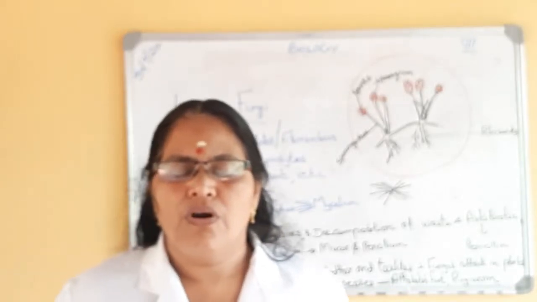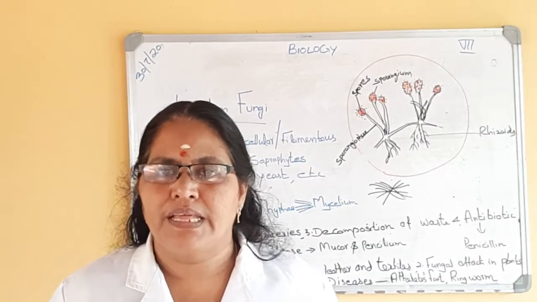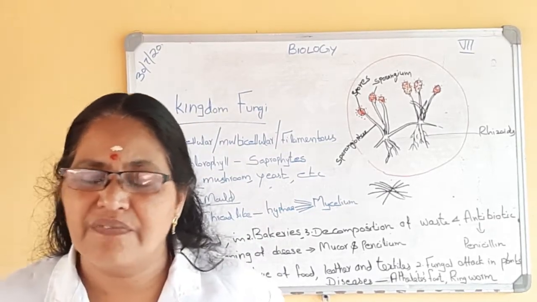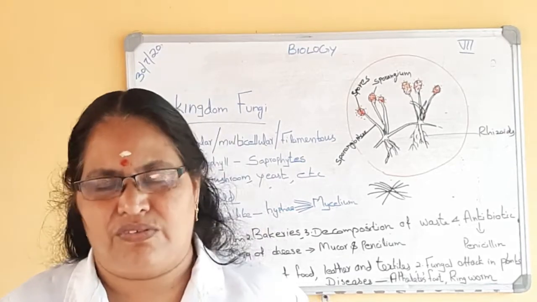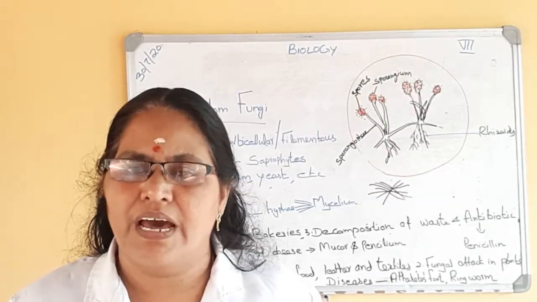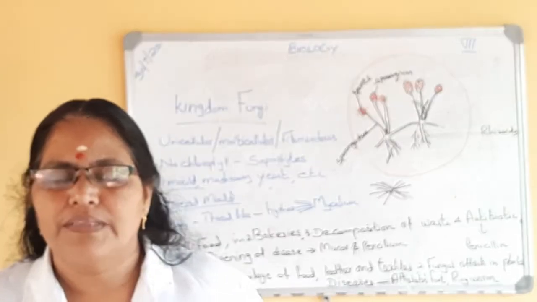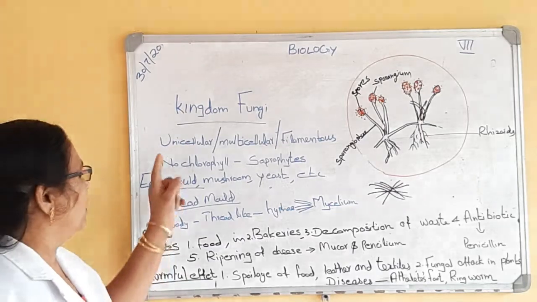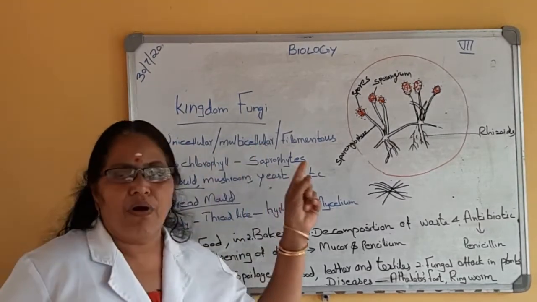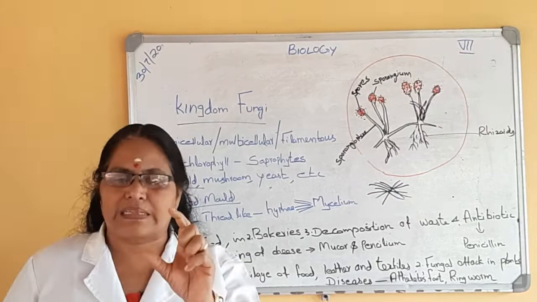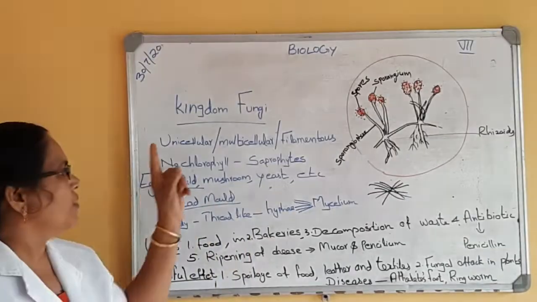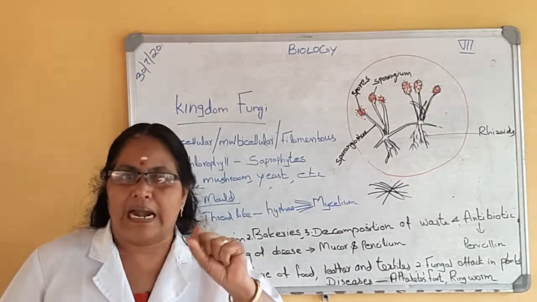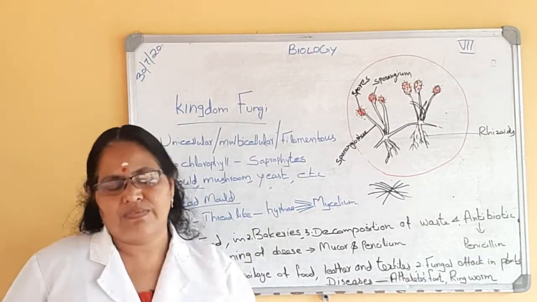Before that, you have to know kingdom fungi. They may be unicellular or multicellular. Yeast is a very good example of unicellular fungus. All other fungi are multicellular. So, they may be unicellular or multicellular, and their body is filamentous or thread-like. That is one of the characteristics.